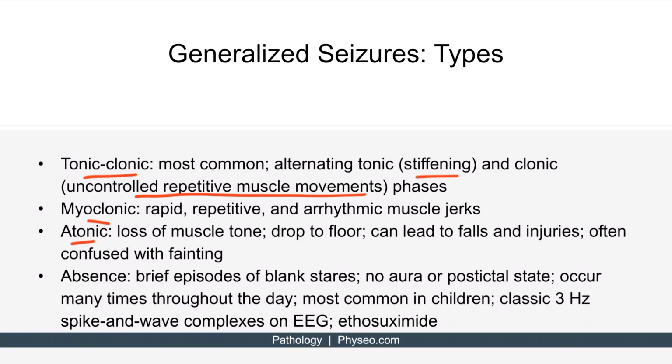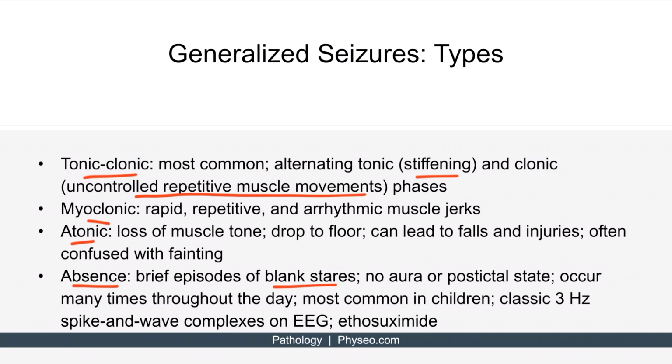To differentiate these, remember that seizures can lead to loss of bladder and bowel control, as well as tongue biting, which are not associated with fainting. Absence seizures are a type of generalized seizure that presents with brief episodes of blank stares. They're typically not preceded by an aura or a postictal state, meaning there is no confusion after the seizure passes. They can occur many times throughout the day.